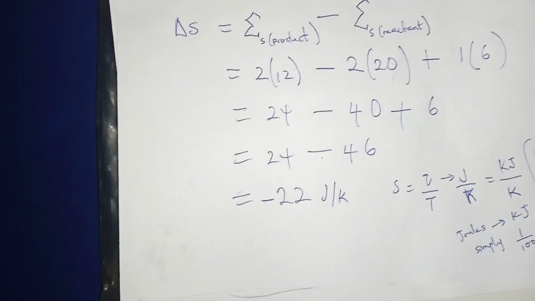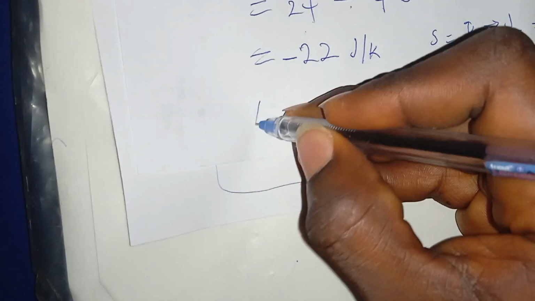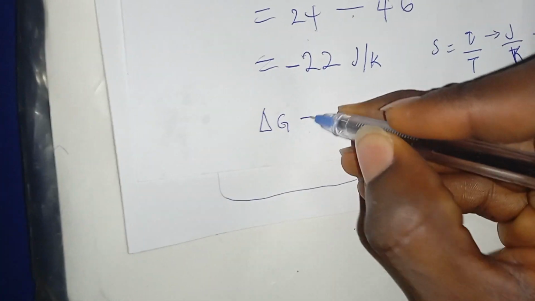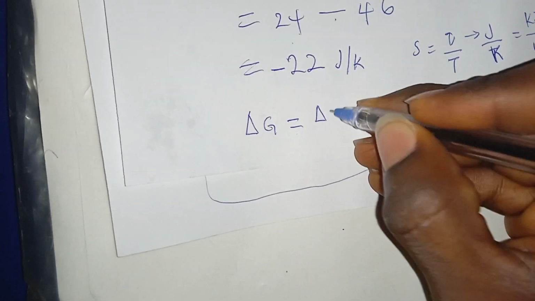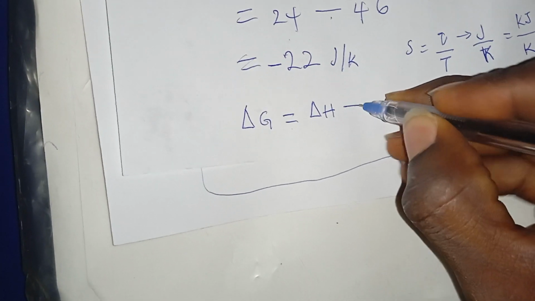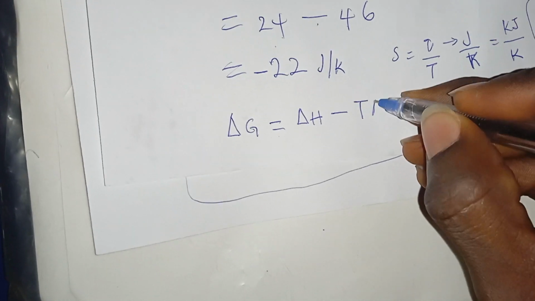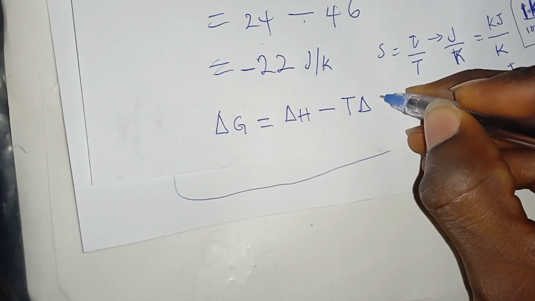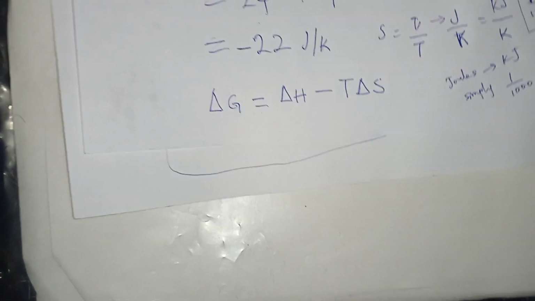A situation where we bring them together is what gives us what we call the Gibbs free energy. In our next class, we'll be treating Gibbs free energy, called delta G, and it says that delta G is delta H minus temperature multiplied by delta S, the entropy change.